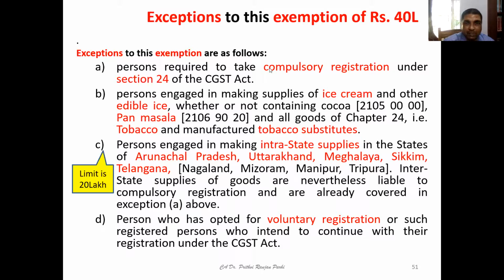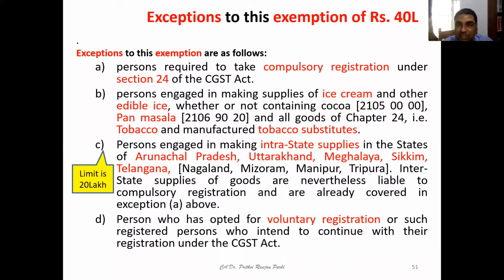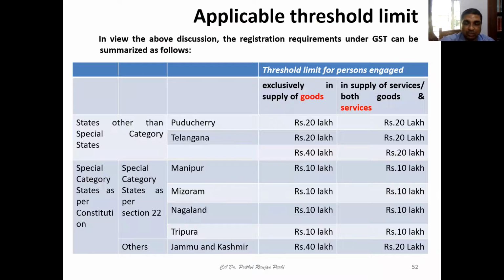But when that is a normal provision, there are certain exceptions to this. Exceptions to the exemption of 40 lakh rupees. So the normal provision is that in a normal state, one need not go for registration if he is supplying goods only and if his turnover is up to 40 lakh. But there are certain exceptions to that. What are these exceptions? We'll be learning now. If these are the cases, then even if his aggregate turnover doesn't exceed 40 lakh rupees, he has to go for registration. Okay, here is a list of cases. You can see it.